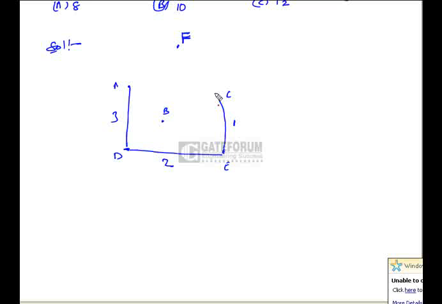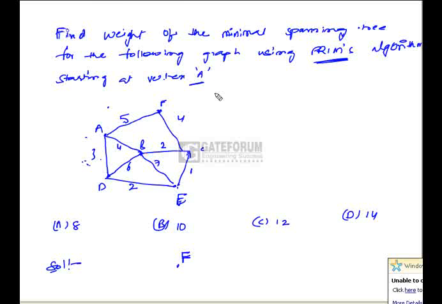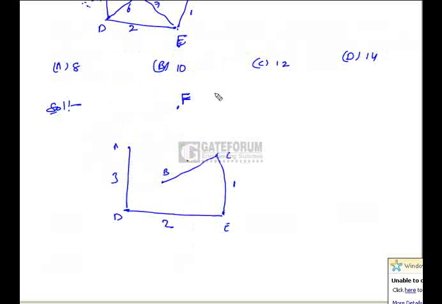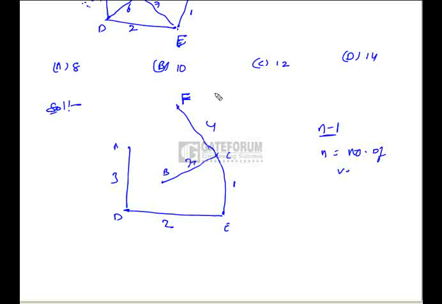So like that we have to proceed until we get the spanning tree. So the next edge would be CB. So we add CB to the spanning tree. Cost of CB is 2. And the next edge would be CF. So we add CF and the cost of CF is 4. The number of edges in the spanning tree would be n minus 1, where n is the number of vertices in the graph.